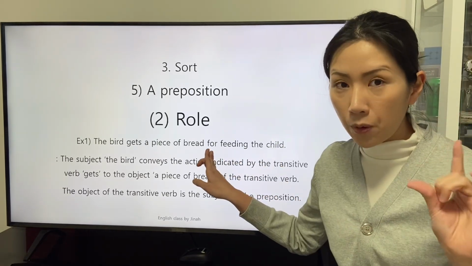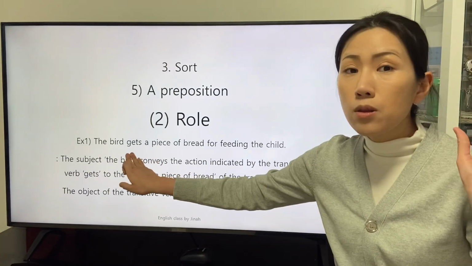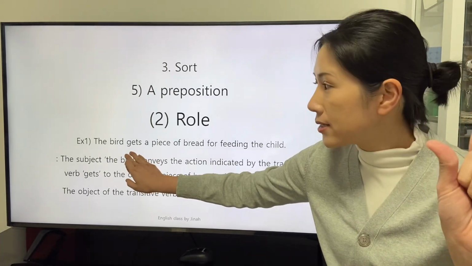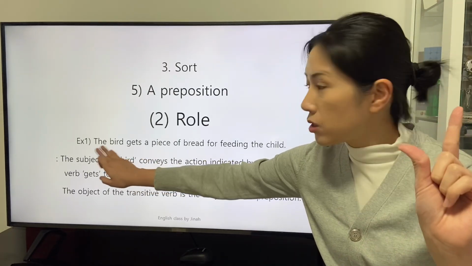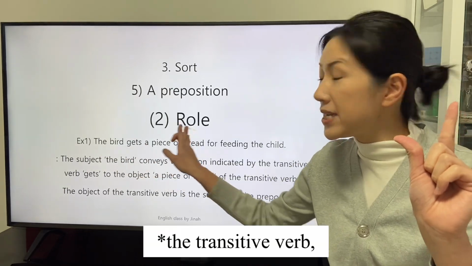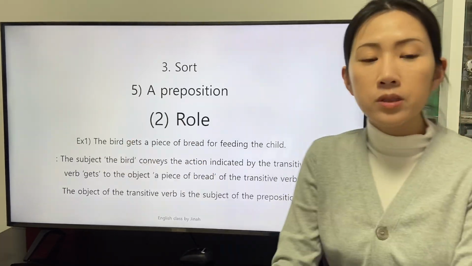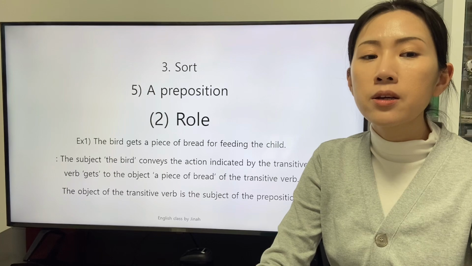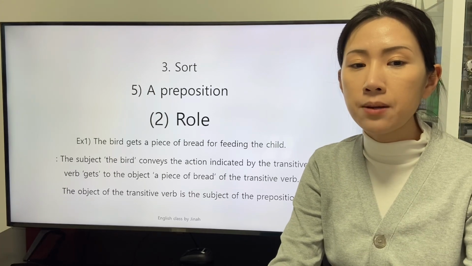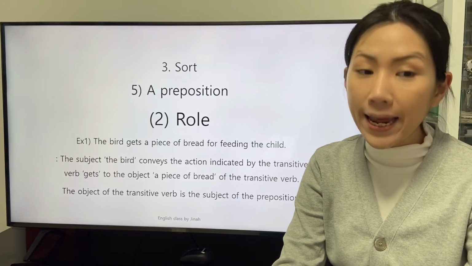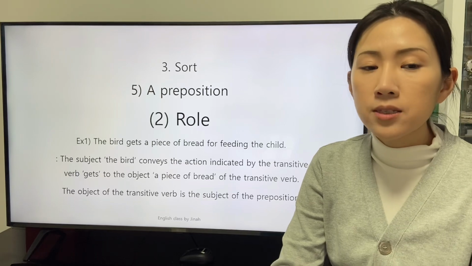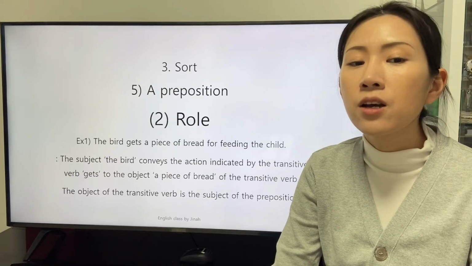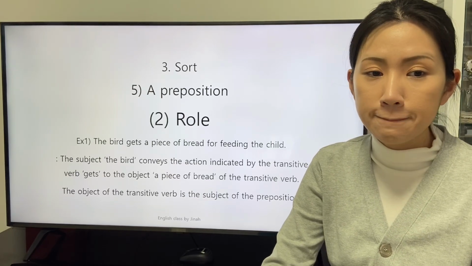The preposition for specifies the point in time that the subject, the bird, is described by get. The subject, the bird, conveys the action indicated by the transitive verb get to the object of the transitive verb, a piece of bread.